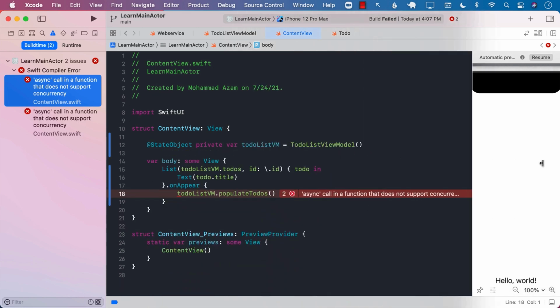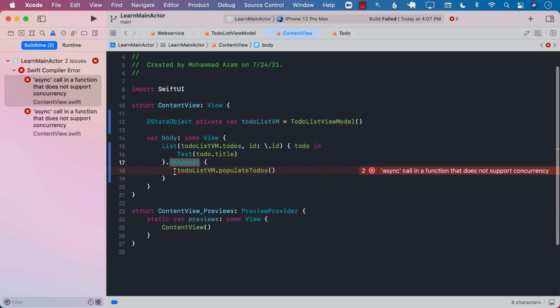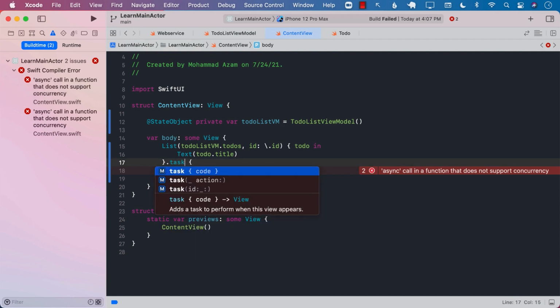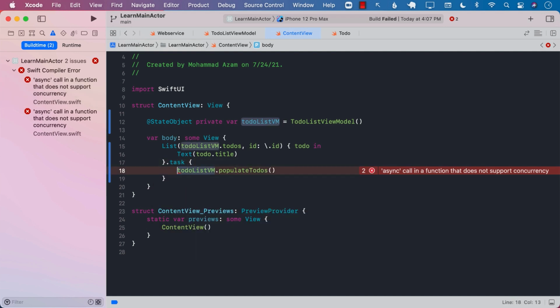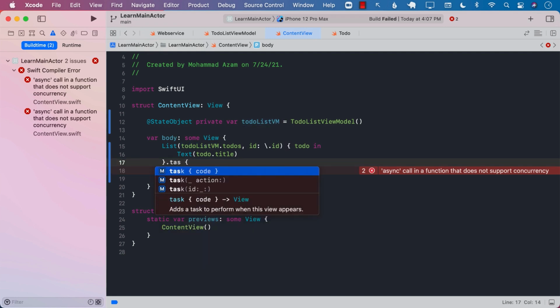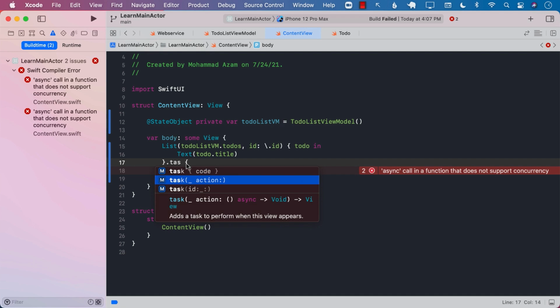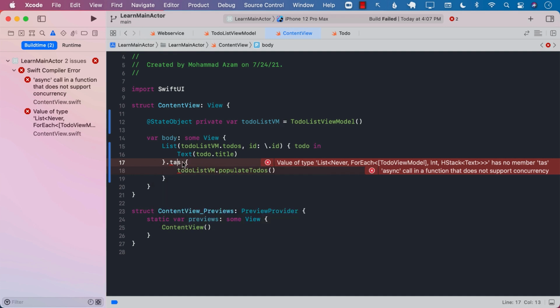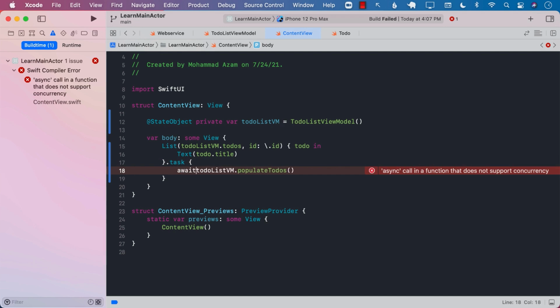Let's remove this part. So on the onAppear up here, we're trying to call populateAllTodos, but in order to call populateAllTodos, since now it's an async function, we have to await for it. We don't have to use onAppear here. We can now start using task, which is already marked with async closure. If I go ahead and type it again, you can actually see task right over here. You can see that it is already marked with async. So it's an async closure. This means I can await inside this particular closure. And if I'm awaiting, I would probably use the await keyword also.